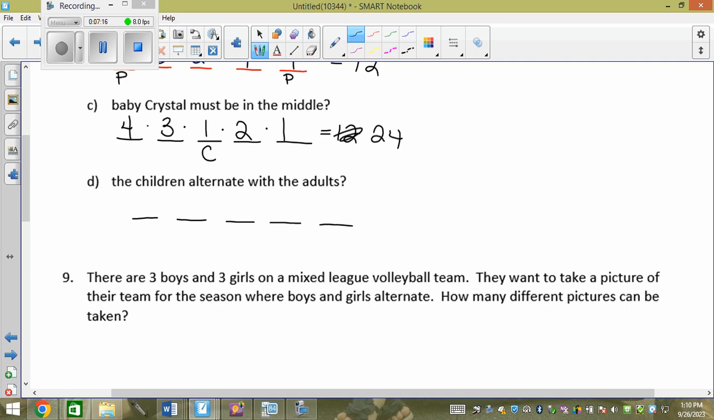So what do I have to start with, a child or an adult? Child, because there's more of them, correct? So I would have to go child, adult, child, adult, child. So how many children do I have for this blank? 3. Then for this blank? 2. Then for this blank? 1. Now what about adults? How many adults do I have left? 2. Then 1. And that's 12.